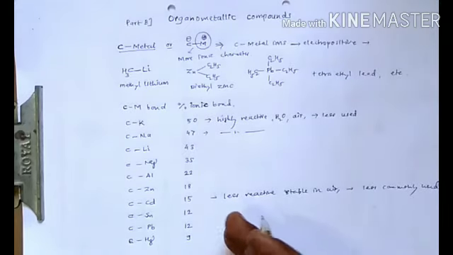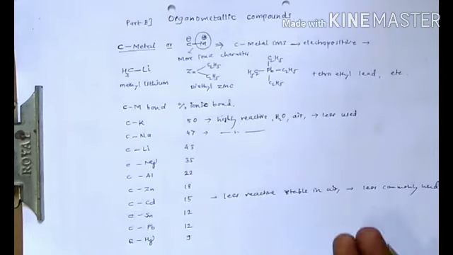Because they are less reactive, we won't get the yield of the product as per our desire.